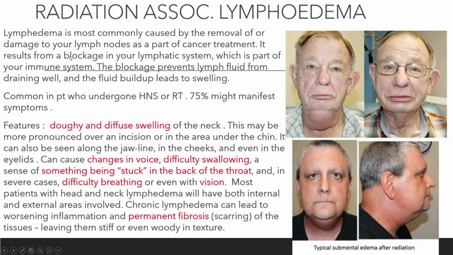Okay. And then radiation-associated lymphedema can arise from two causes. It is caused by removal or damage to the lymph nodes. Basically the damage can be from radiation, and the removal means from head and neck surgery. We basically have a chain of lymph nodes in our neck. So if one of them is damaged or blocked, our lymphatic drainage will be obstructed, and the lymph cannot drain well.